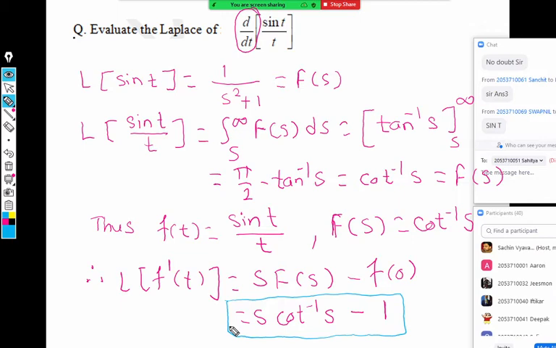There are two more examples. Once you finish this, tell me, so we can move to the next question.